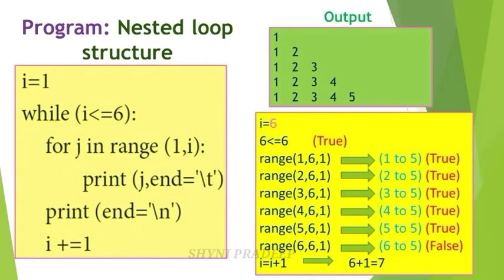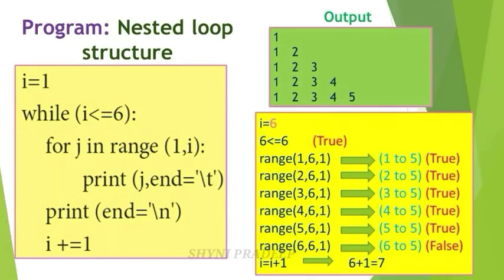Again check the condition. First, i is less than or equal to 6. 6 is less than or equal to 6. 6 is equal to 6. So this condition is true. Okay. Then go to the next line. Range 1, comma, i means what? 6. Next, increment value 1. This is the default value. Okay.